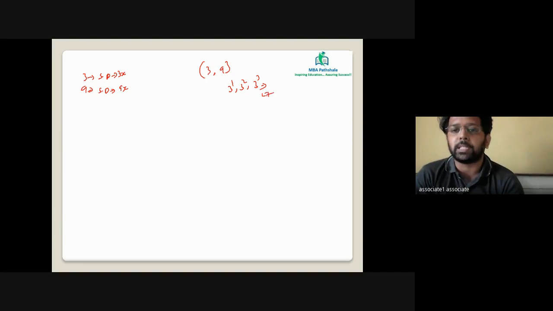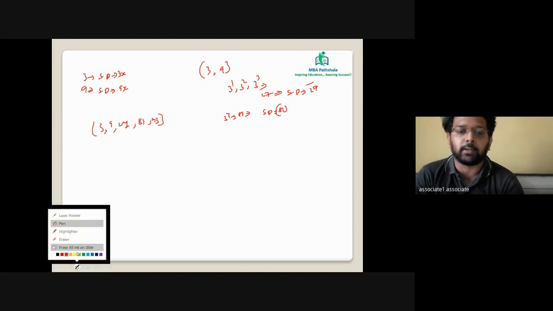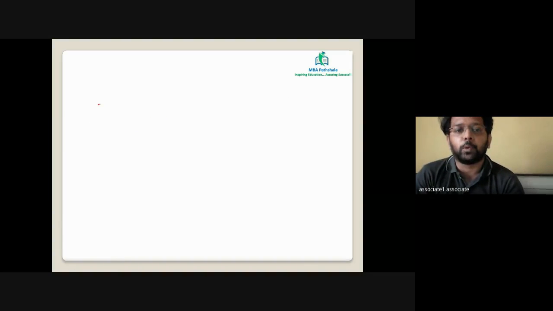3 cubed will be 27, and what could be the rule of 27? Come on, all of you. The sum of digits of the value should be divisible by 27. 3 raised to 4 is 81. The sum of digits of the value should be divisible by 81. So 3, 9, 27, 81, 243, 729 will all follow the same format. I'm giving you an actual 2012 question of CAT, which you have to solve for me.